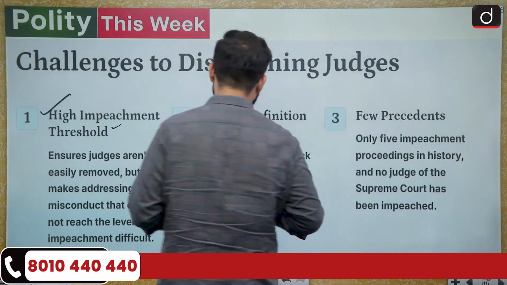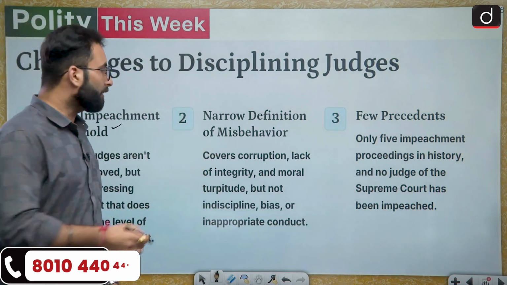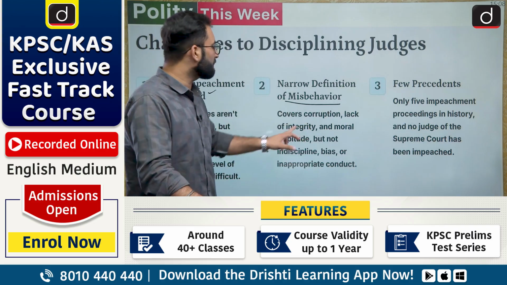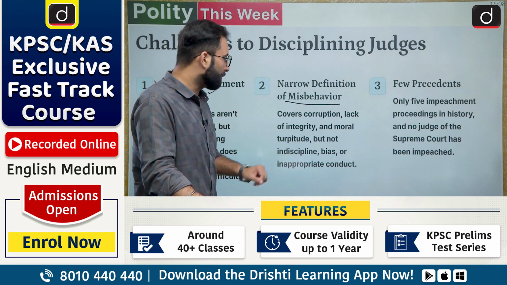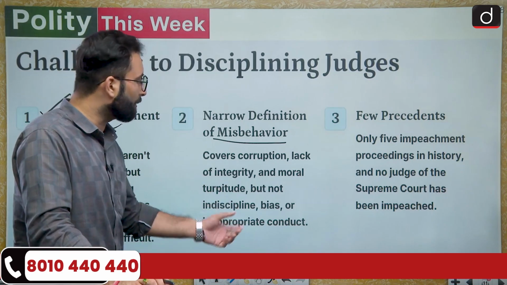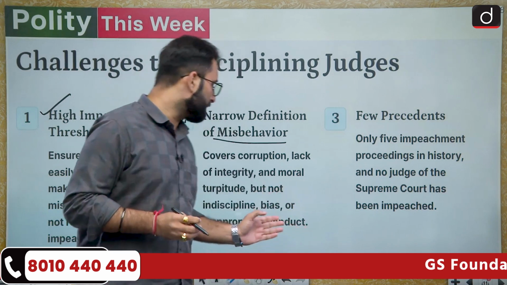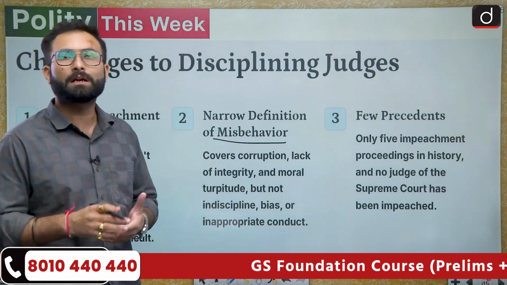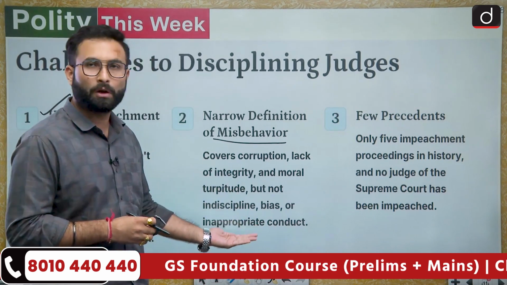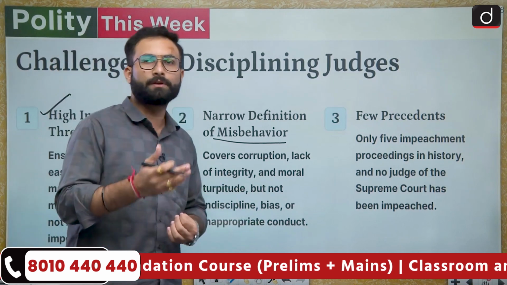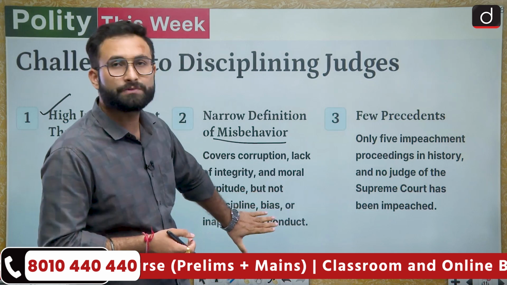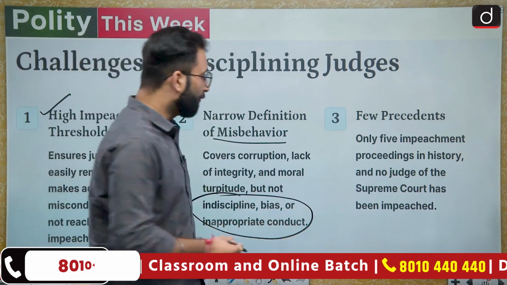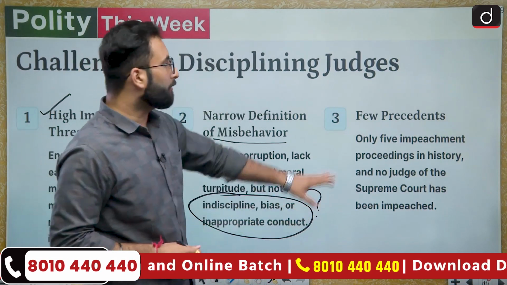Now moving further to the next one, that is the narrow definition of misbehavior. First of all, the constitution does not give the definition. Second, it covers corruption, lack of integrity and moral turpitude, but not indiscipline, bias or inappropriate conduct. Things like bias or inappropriate conduct have not been covered under misbehavior, because if they start to remove judges for such small things, it will be difficult. So for such cases, what will you do? The real question is, for indiscipline or any kind of bias or inappropriate conduct, what is the option available to us? Now, there are a few precedents.